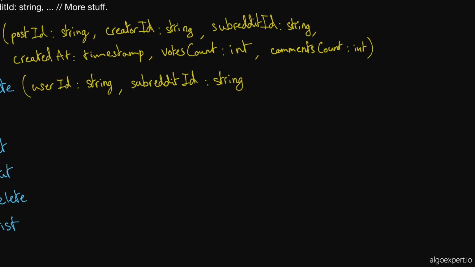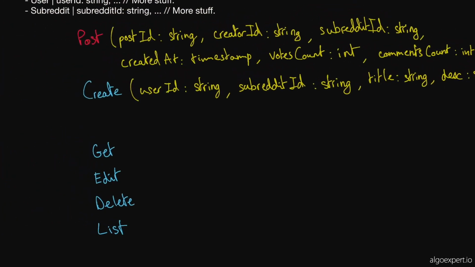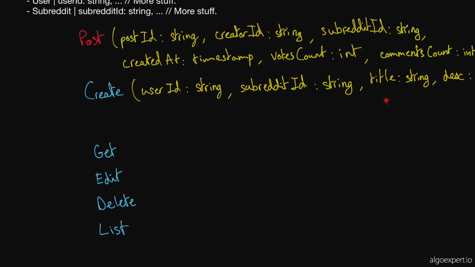Okay, so let's just go then with title, and this is a string again, and then we'll go with desc, and this will be a string. I think that ends the create method. So the create method is fairly straightforward.